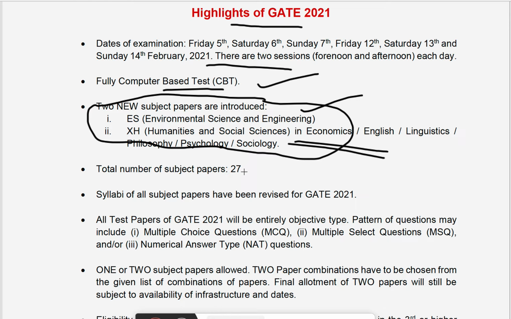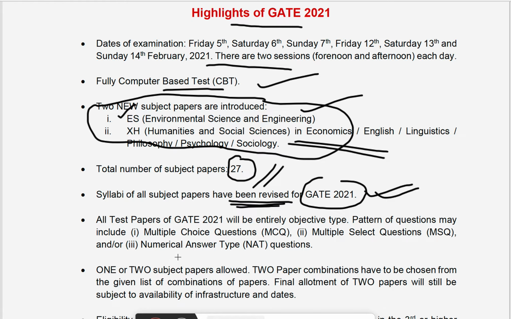Next, the total number of GATE papers is 27. Previously we had 25. Right now we have 27 by including Environmental Science as well as Social Sciences and Humanities. And the syllabus of all subject papers has been revised. Some of the concepts are removed and some advanced topics are added in this GATE 2021 syllabus.